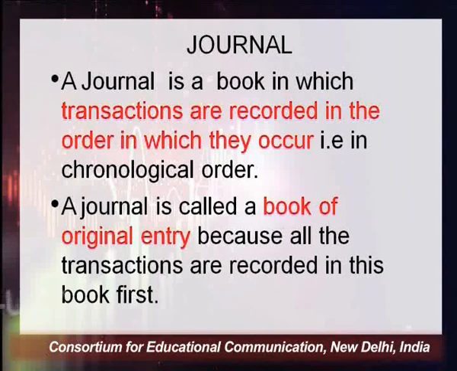Let's come to the journal. What is a journal? A journal is a book in which transactions are recorded in the order in which they occur, that is, in chronological order. A journal is called a book of original entry. Why is it called a book of original entry? Because all the transactions are recorded in this book first. That's why this book is known as a book of original entry.